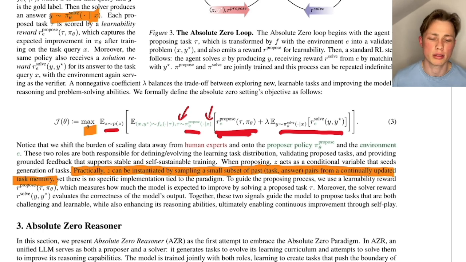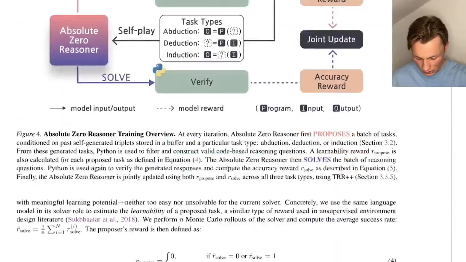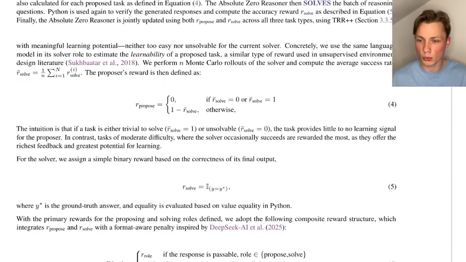And the overall idea is that the reward is pretty high if the model can solve it in just 1 out of 10 trials. Okay, so this is a big expectation here that we want to maximize. And now we could just jump into the reward design, which we can see here.